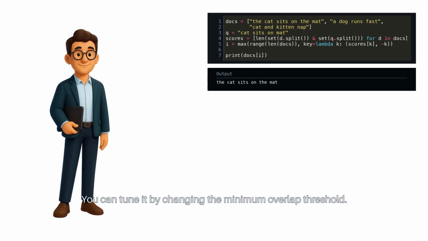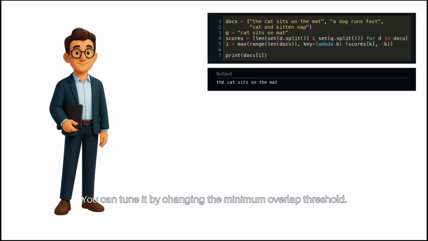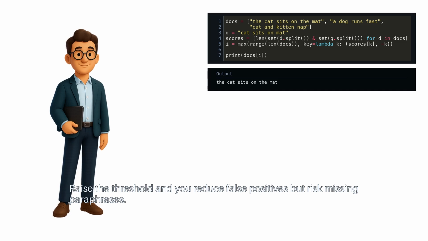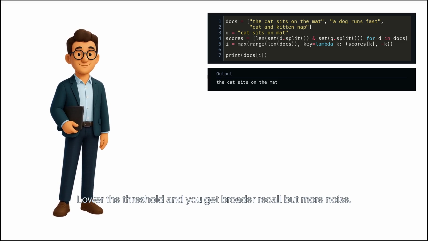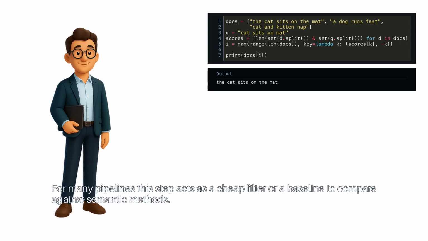You can tune it by changing the minimum overlap threshold. Raise the threshold and you reduce false positives but risk missing paraphrases. Lower the threshold and you get broader recall, but more noise. For many pipelines, this step acts as a cheap filter or a baseline to compare against semantic methods.